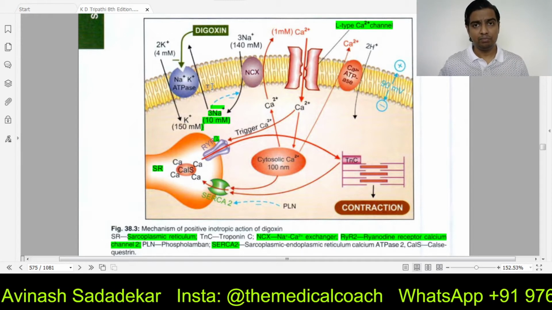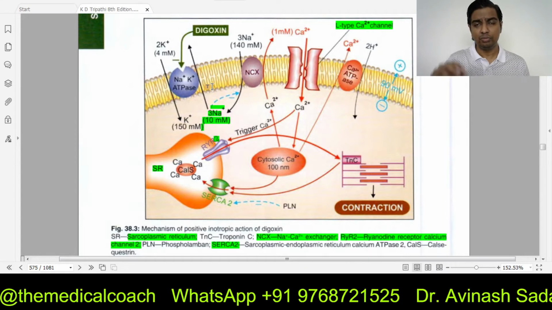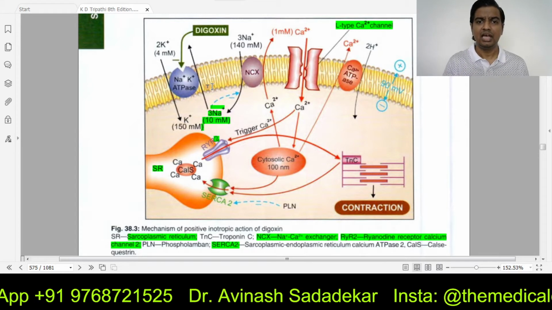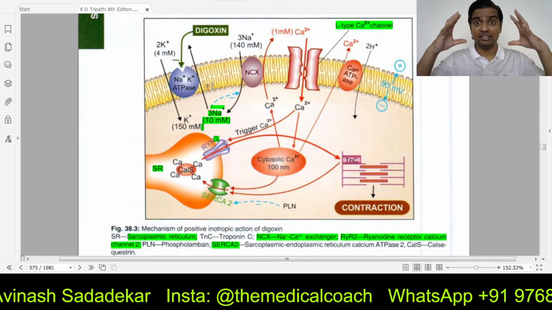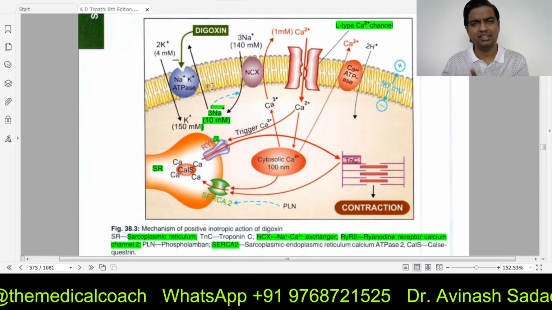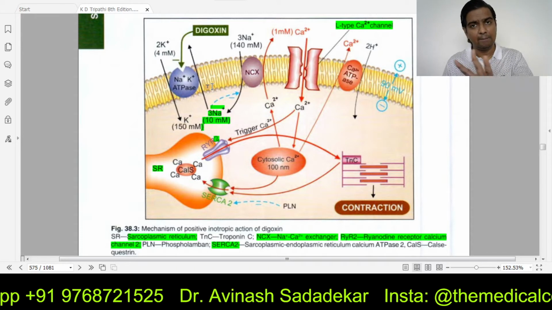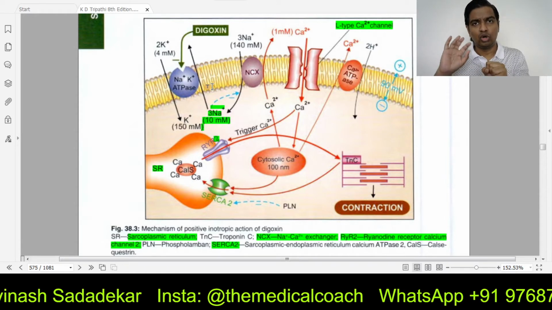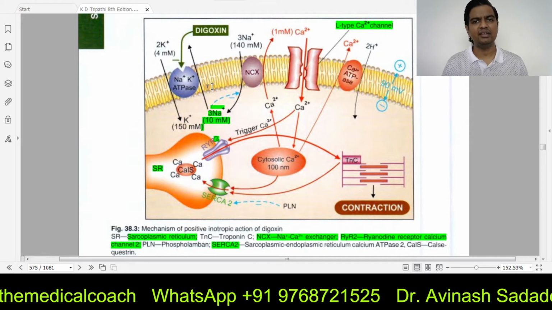An action potential or impulse arrived at a cardiac muscle cell. The L-type calcium channel is open. There was influx of calcium. This calcium triggered the RYR2 receptor. RYR2 opened, calcium came out of the sarcoplasmic reticulum. There was a massive increase in cytosolic calcium. This calcium interacted with troponin C, the muscle proteins, and contraction took place. For relaxation to happen, SERCA picked up all the calcium that was equivalent to what came from the sarcoplasmic reticulum. Whatever the sarcoplasmic reticulum gave to the cytosol, it will take back via SERCA2.